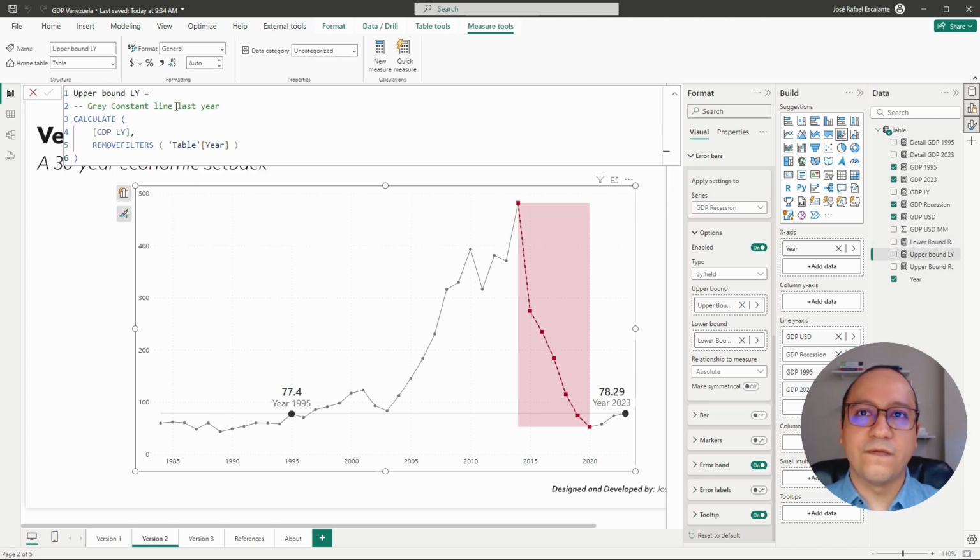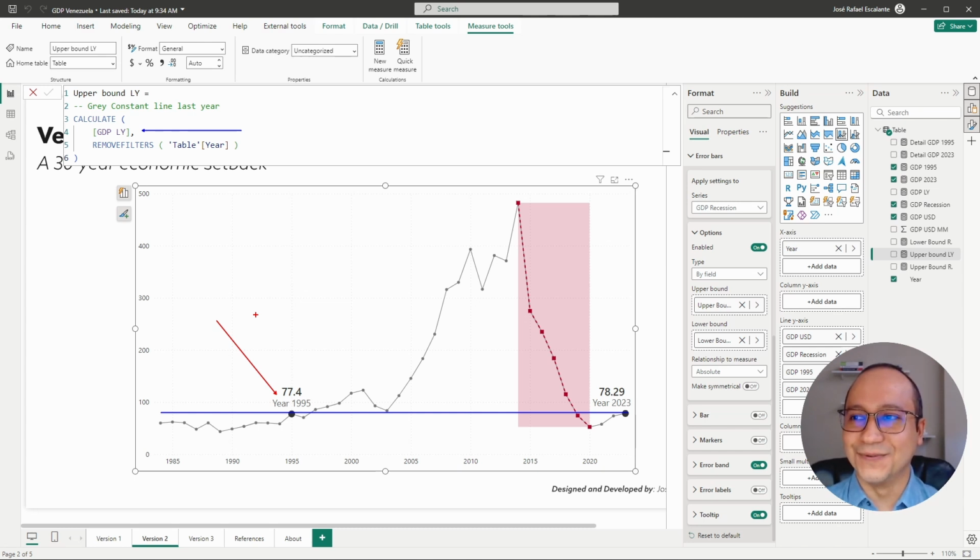Okay, and the upper bound for the last year, this is the constant from the 1993, using the last year, this measure which is the last year in the dataset, 2023, gives me this year to set a constant line in the horizontal axis, okay, or the y-axis, to create this line, the color blue, and also trying to set, okay, this is the year, which one of all the years previous to the recession is almost the same as 2023. It is the year 1995. So it was a really cool case study.